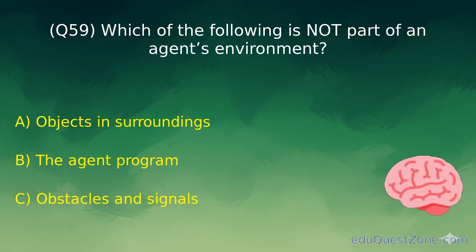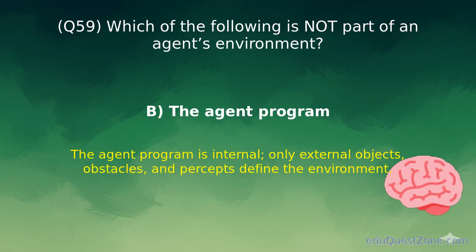Question 59. Which of the following is not part of an agent's environment? Option B. The agent program. The agent program is internal. Only external objects, obstacles, and percepts define the environment.